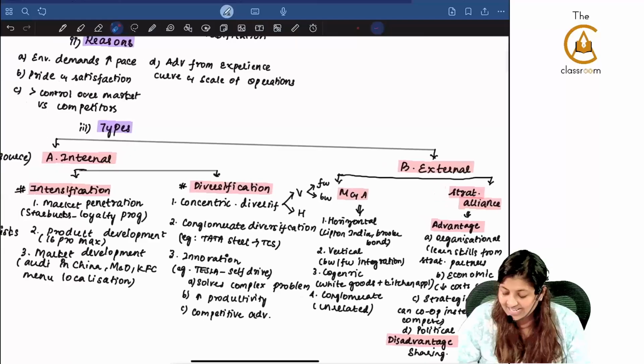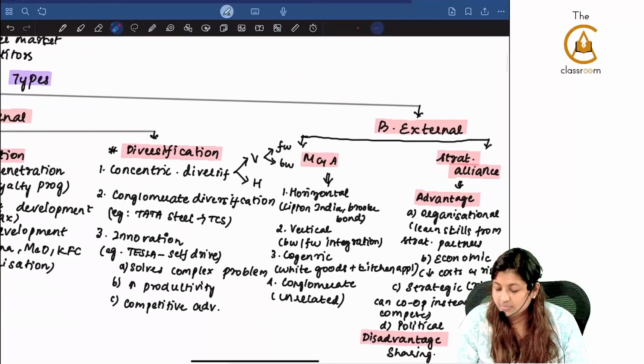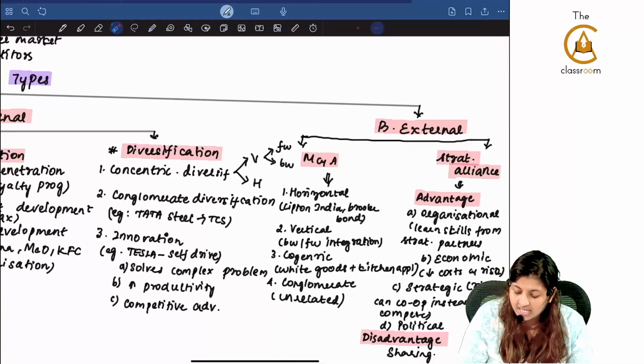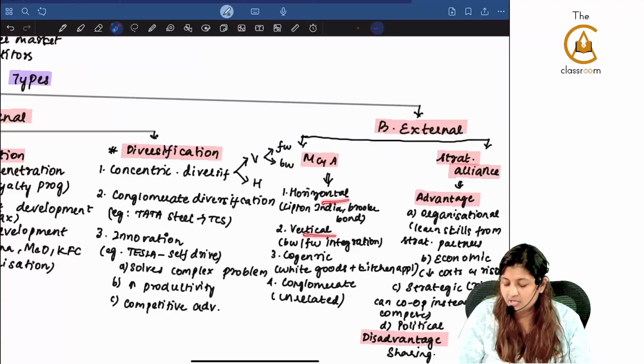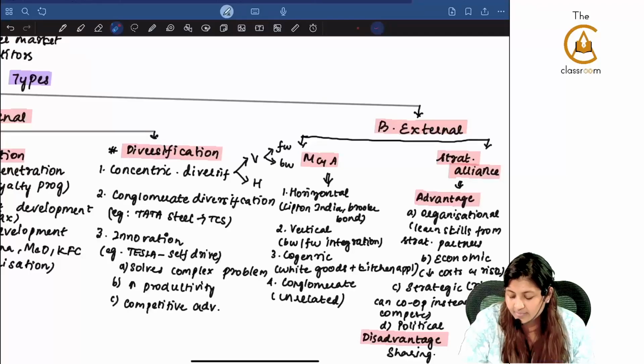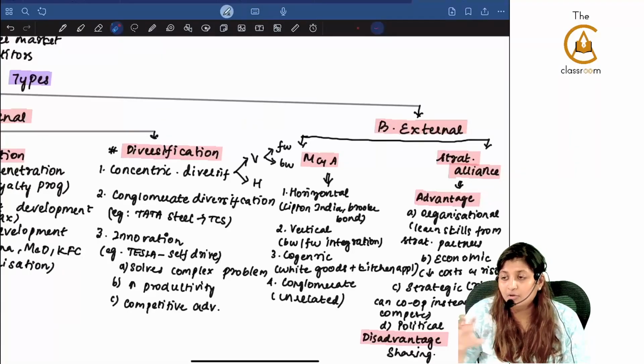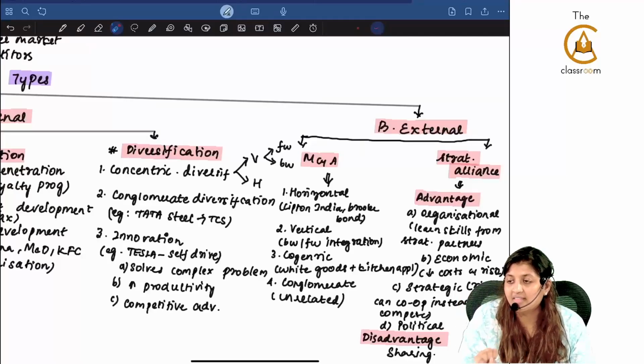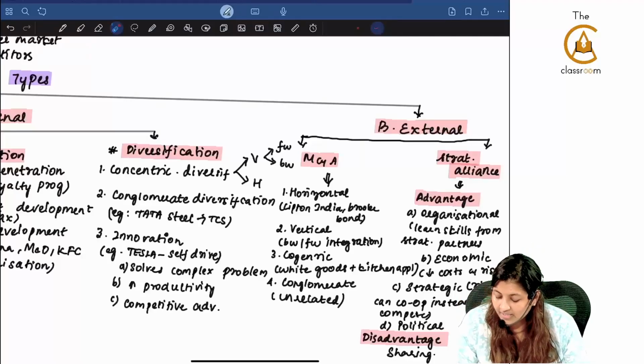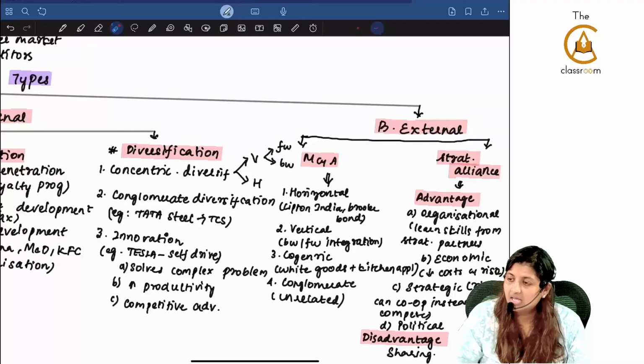Now under external, we saw what is mergers and acquisition and strategic alliance. Under mergers and acquisition, we again have horizontal merger, vertical merger, co-generic merger and conglomerate merger. What is horizontal merger? Lipton India and Brook Bond, both were competitors. They came together and they formed a new company, that is horizontal merger. Vertical merger, same forward and backward is there.